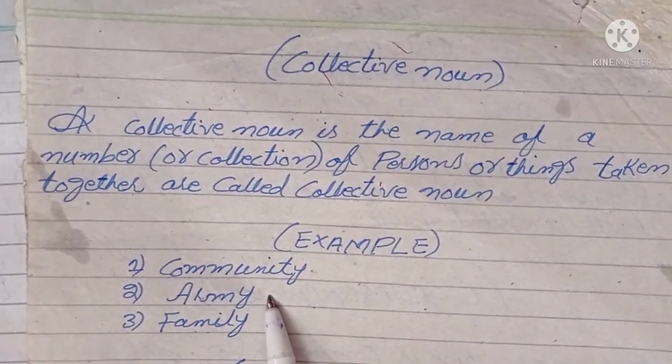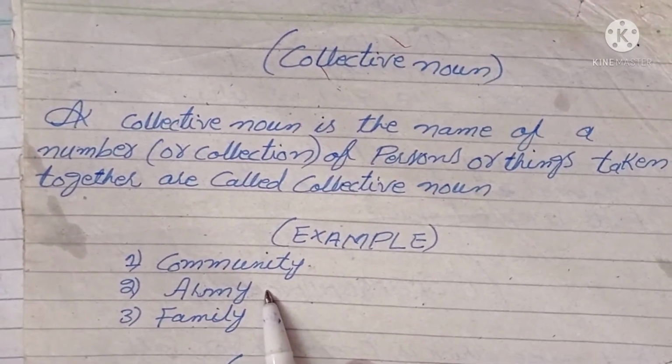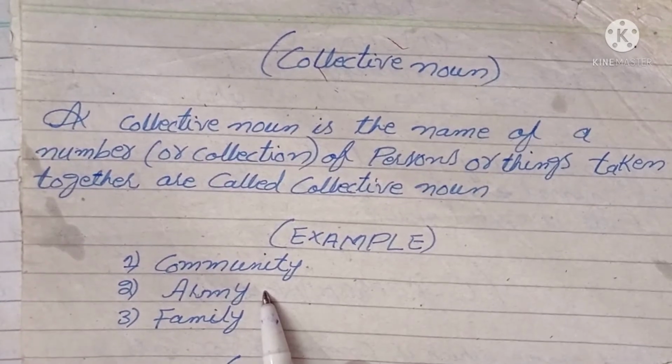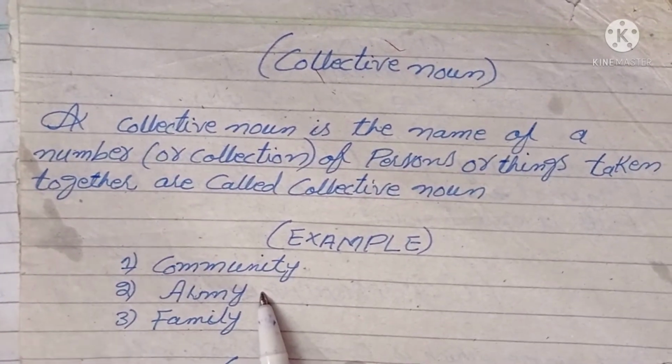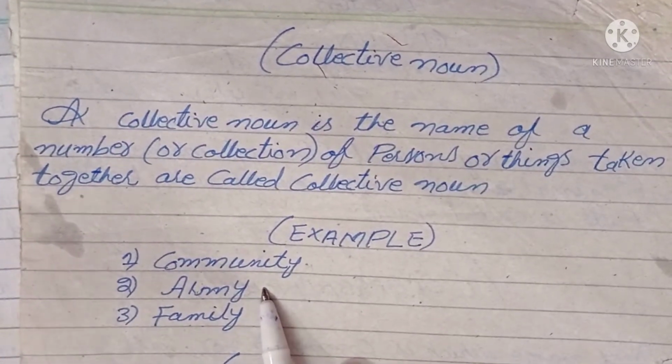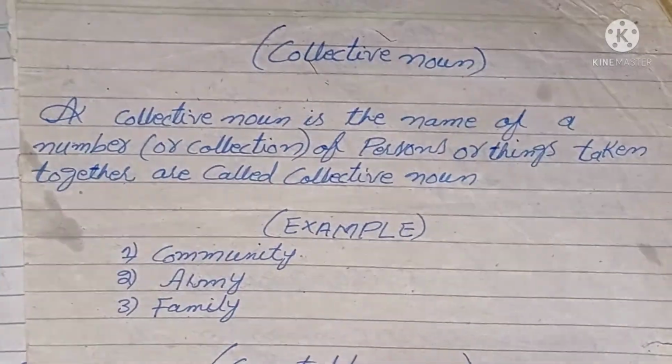The collection of persons, the collection of things taken together are called the collective noun. Not only one person is called a collective noun.